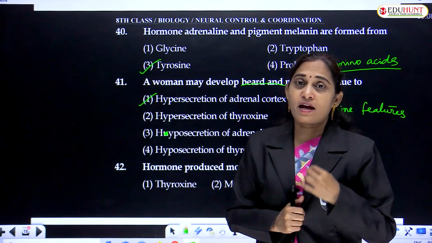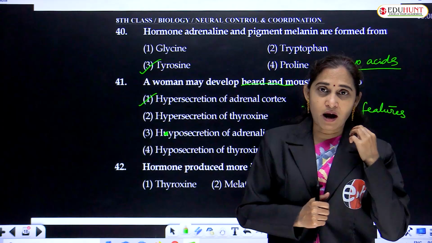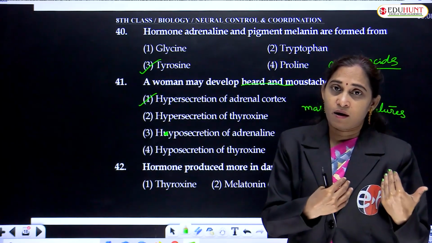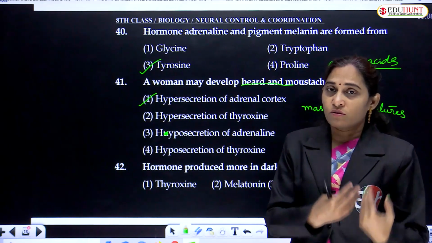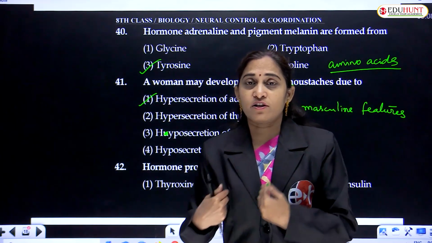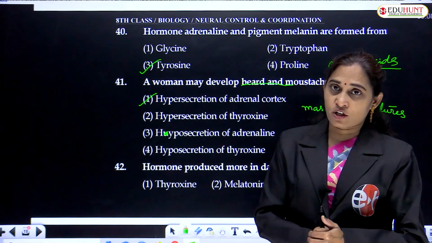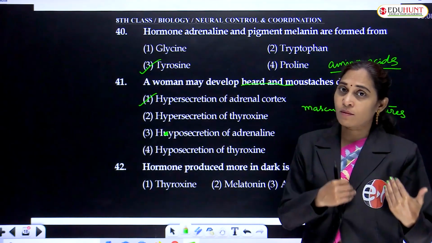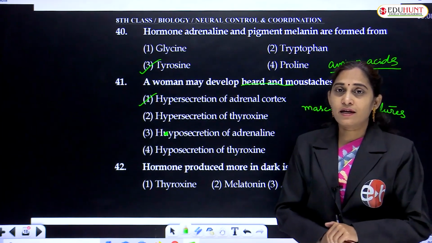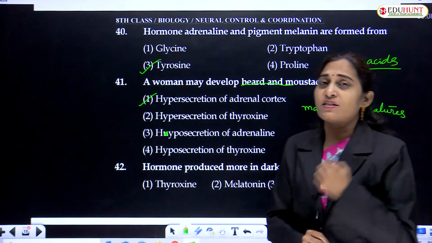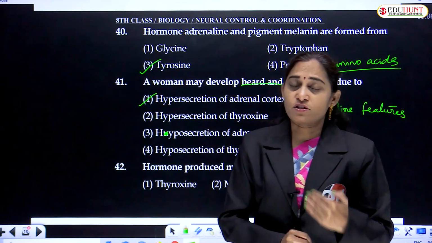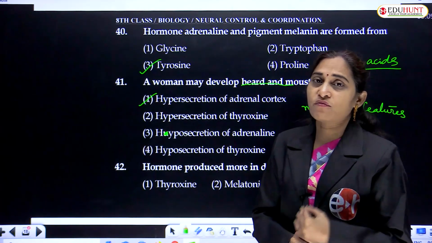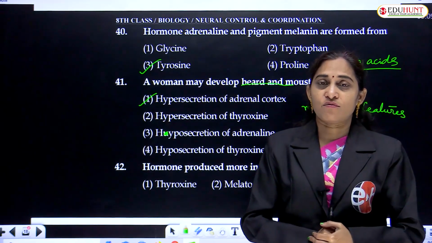And the second zone, why am I repeating this? To avoid confusion among these three zones: zona glomerulosa, zona fasciculata and zona reticularis, the innermost cortex region. If you understand the difference among these three, you can easily remember their secretions. The first zone releases mineralocorticoids, the aldosterone responsible for electrolyte and water balance in the body.